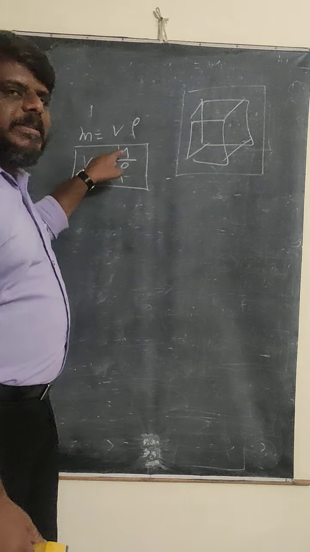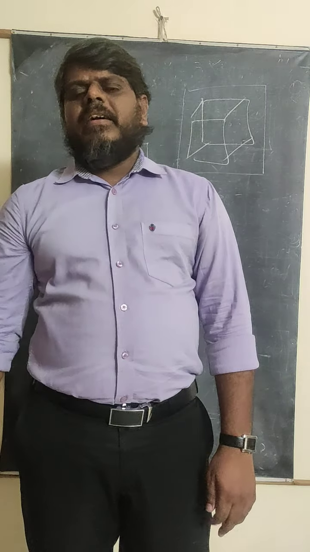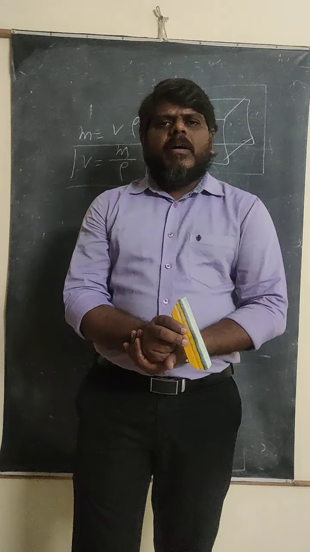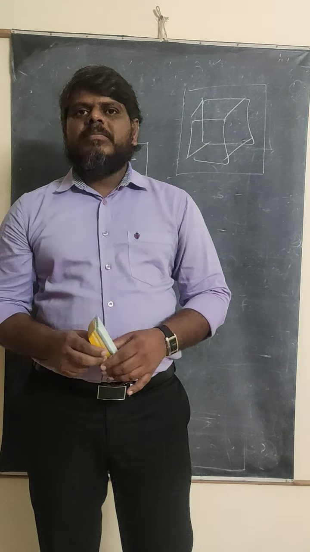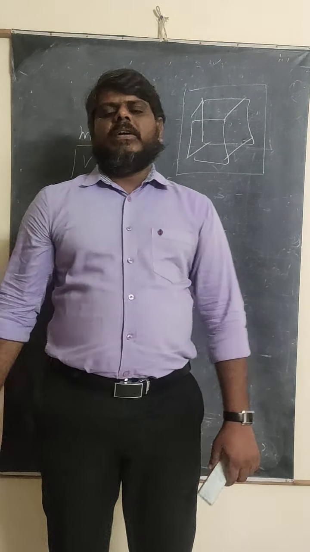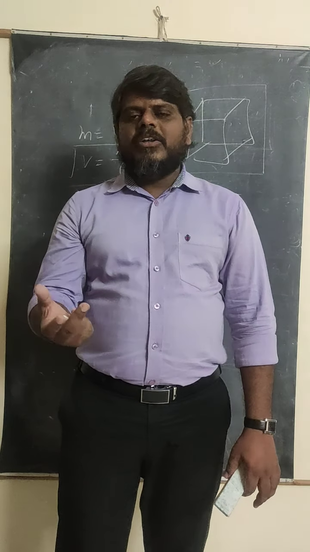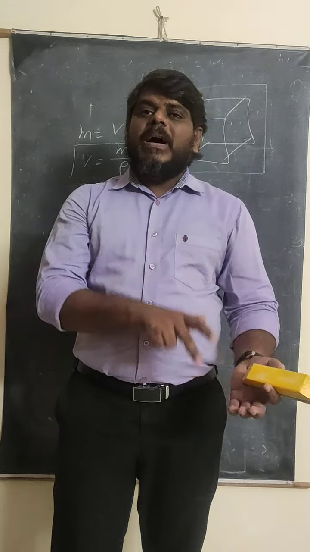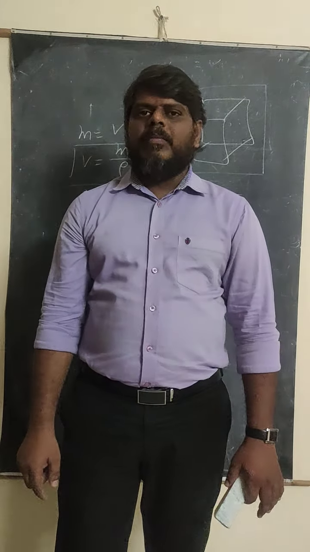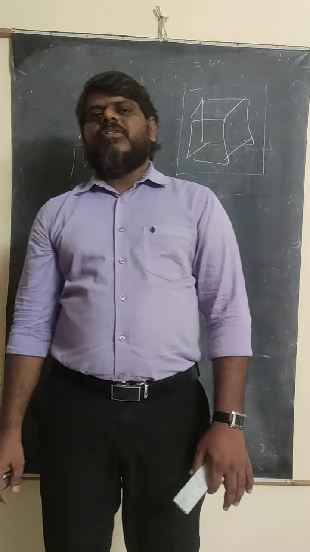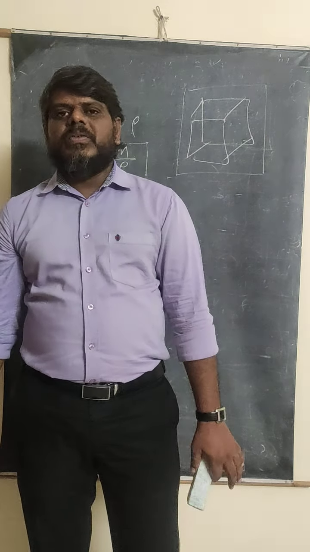The mass of the substance does not change, because mass is also a form of energy. You know the law of conservation of energy. What does the law of conservation of energy explain? Energy cannot be created or destroyed. It can be converted from one form to another. As in the case of mass also, it is not destroyed, nor can new mass be created. But mass can be converted into energy. The best example is Einstein's famous formula, E is equal to mc square. Based on that formula, you can easily calculate how much mass will be converted into energy.